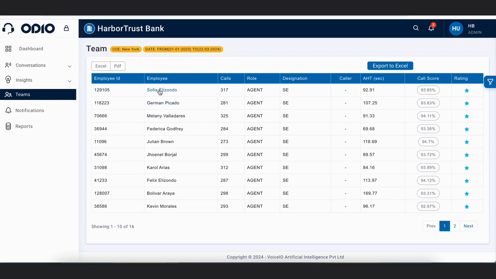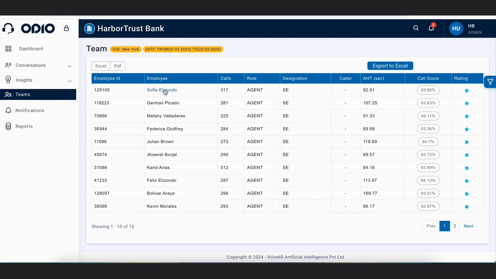So for example, Sophia, whose employee ID is this, has a total of 317 calls, her role is agent, and her designation is this. Her average handling time is this, and the overall call score she has is 93.85%. You can also click on this export to Excel button, which will give you the report, and you can download this report from the report section as and when you require, straight away in PDF and Excel format from these buttons.